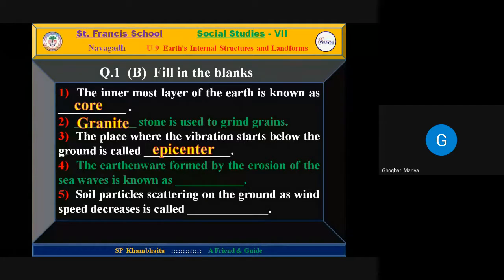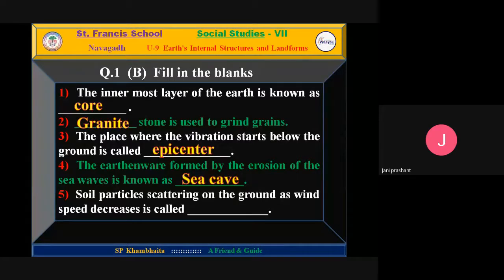The landform formed by the erosion of the sea waves is known as dam. Can you answer? The landform formed by the erosion of the sea waves is known as sea cave, Samudri Gufa. Fifth one, Bhimjai Niva has repeated. Jani Prasant, continue, fifth blank.